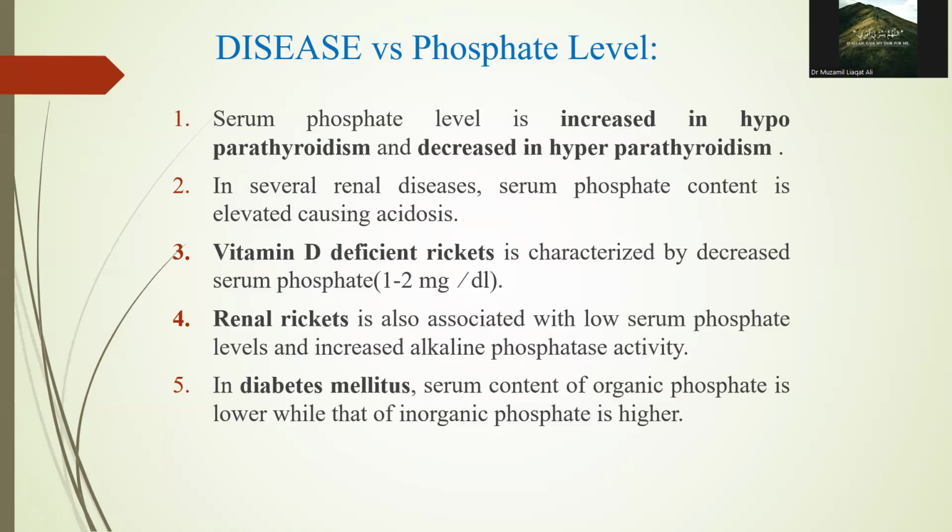Next is renal rickets, which occurs due to kidney disease, and is also associated with low serum phosphate levels and increased alkaline phosphatase activity. That is an enzyme that is elevated in conditions of increased bone turnover. In diabetes mellitus, the serum content of organic phosphate is lower than normal, while inorganic phosphate is higher. This reflects altered cellular metabolism and phosphate handling in diabetic patients.